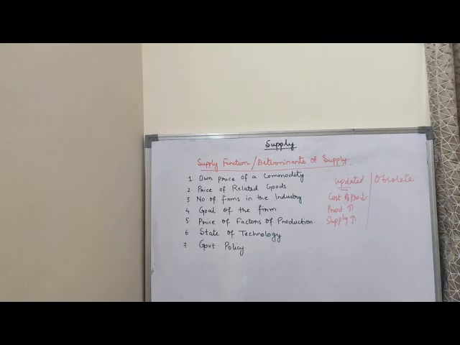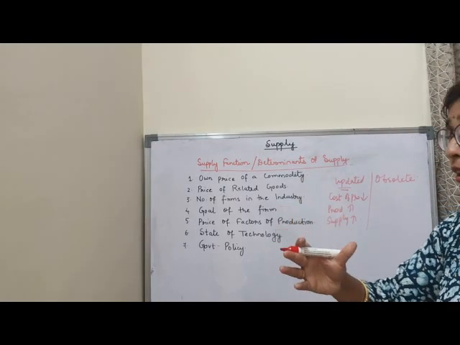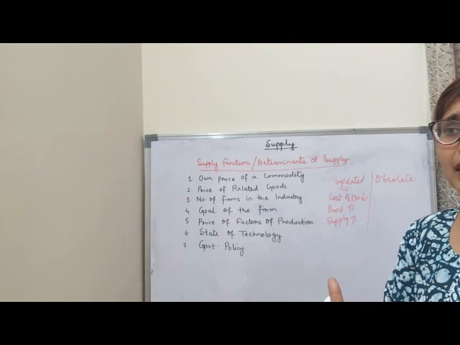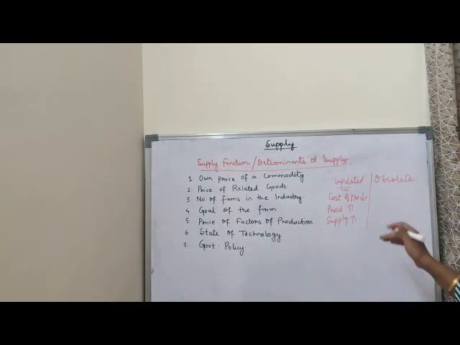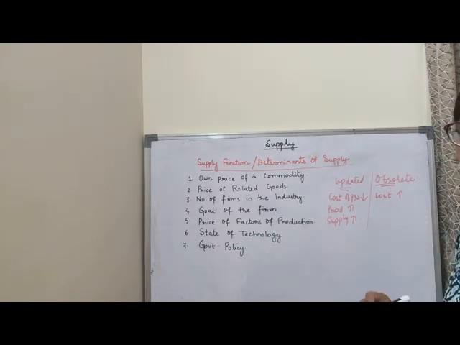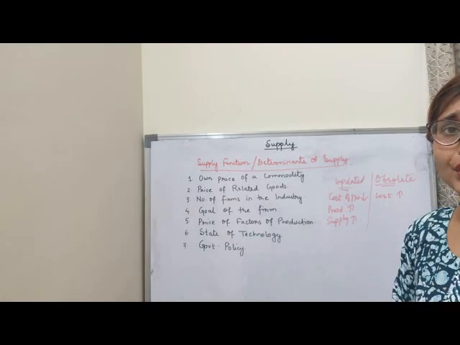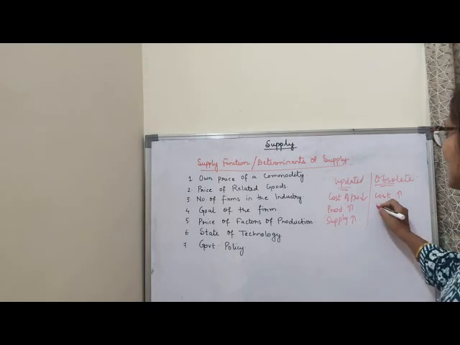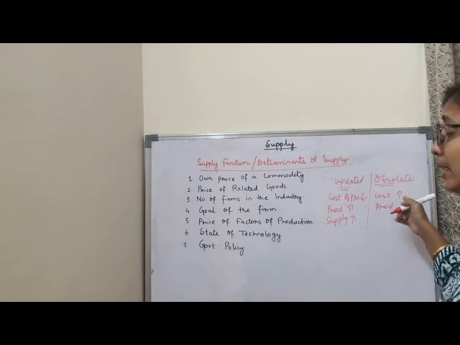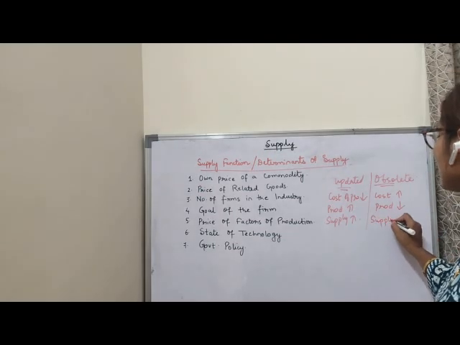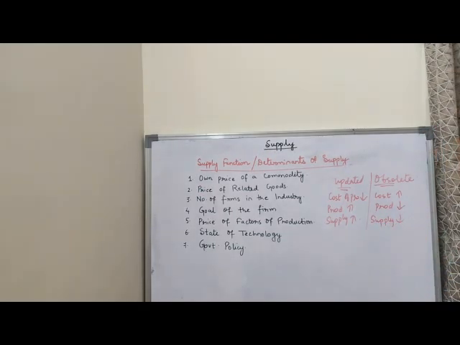But if I use the old version, obsolete means the old version, with wear and tear, that means it is an old version of the technology. If I use that old version, my cost per unit will increase, because I am using the old technology. So when cost increases, production falls and supply also falls. This also affects the supply.